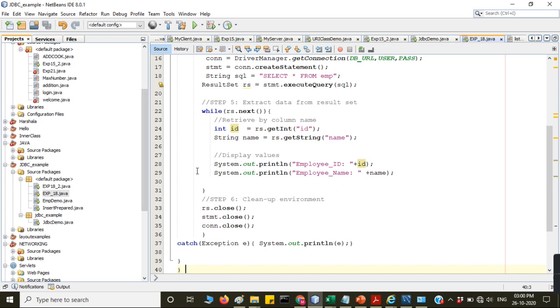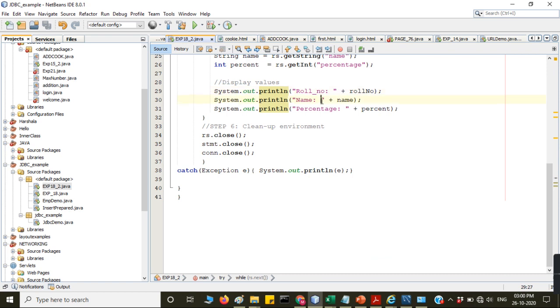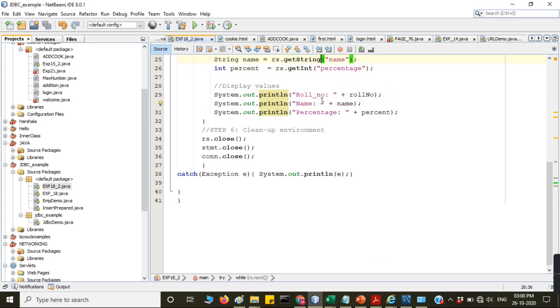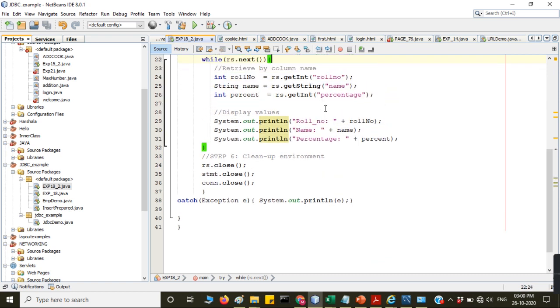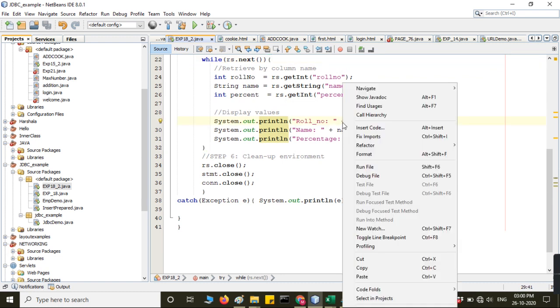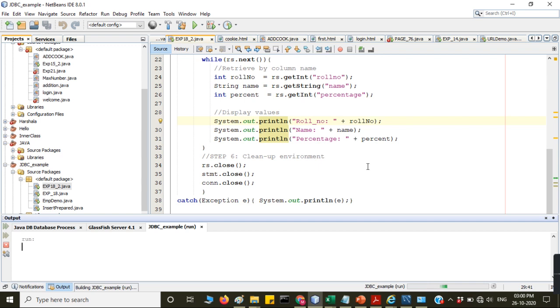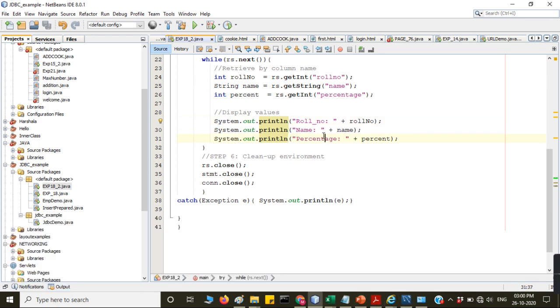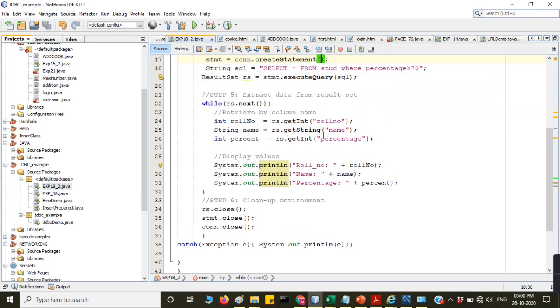So what is the table name? Roll number, name, roll number, and the percentage. The percentage that is greater than 70%, only that you have to display. See here, roll number 1, name is Mohit, percentage is 98. We'll see this. What is the table name? Table name is what?